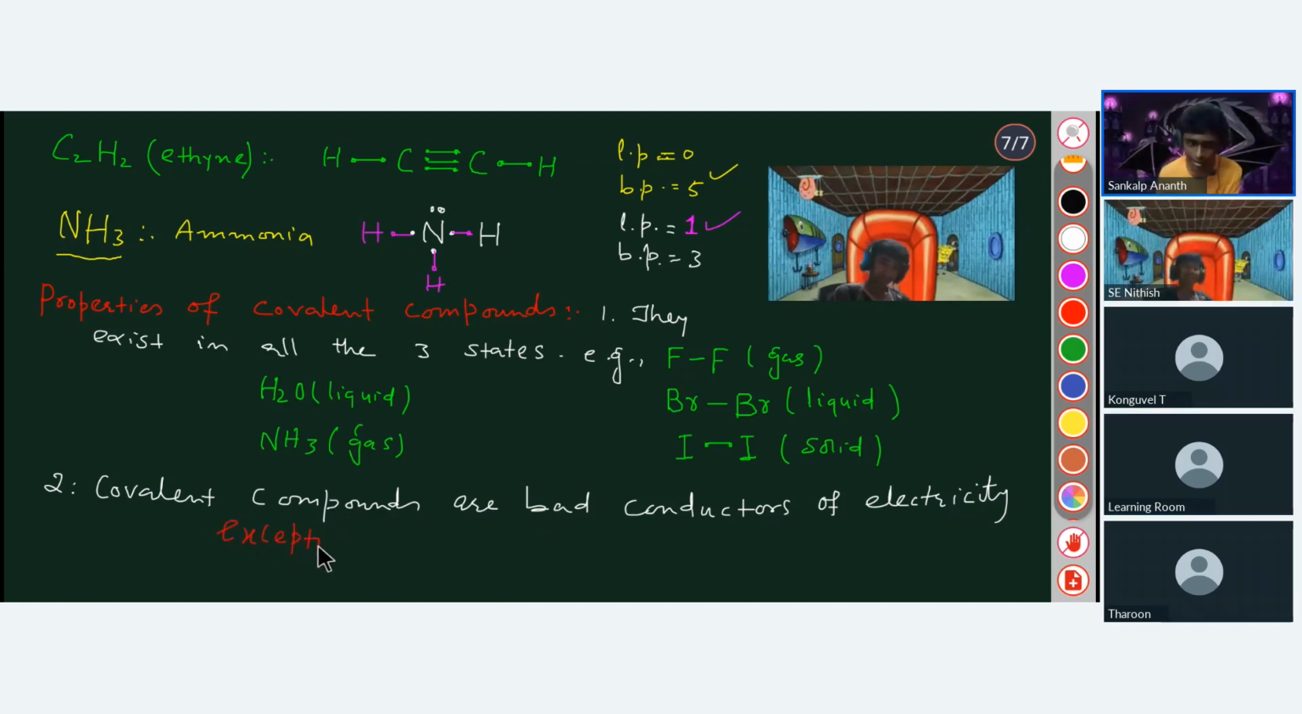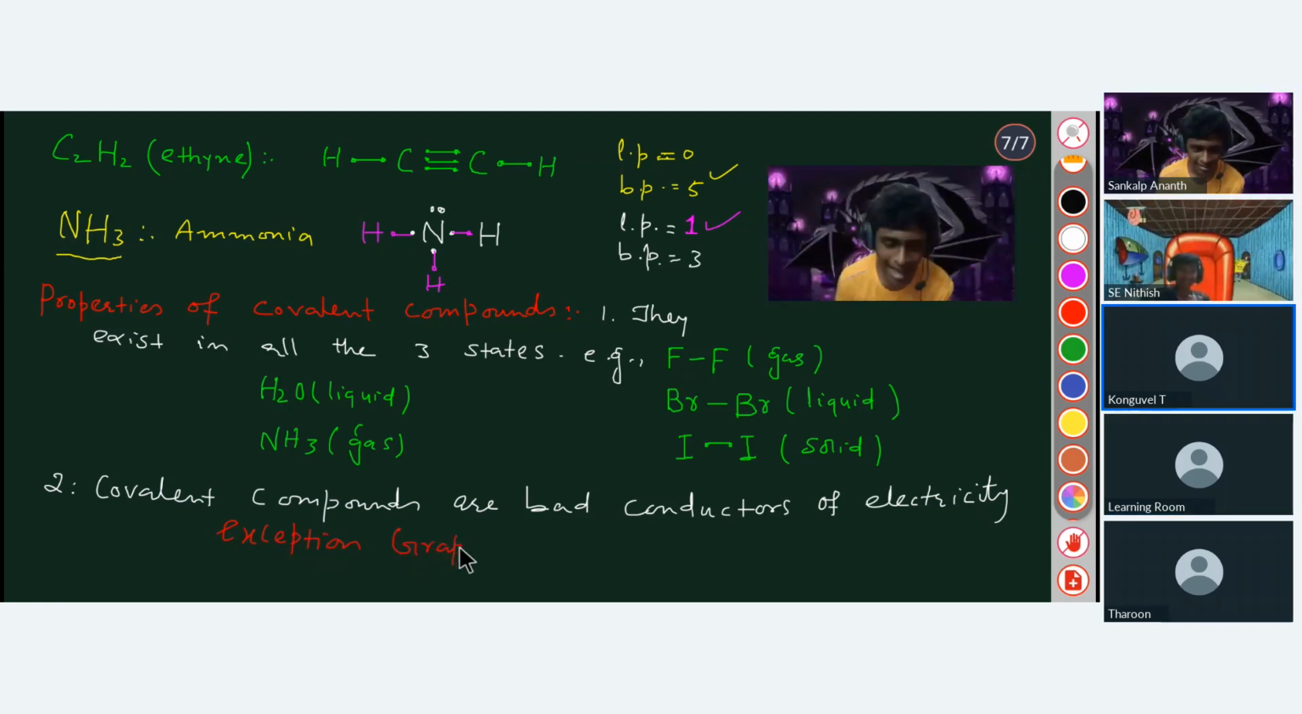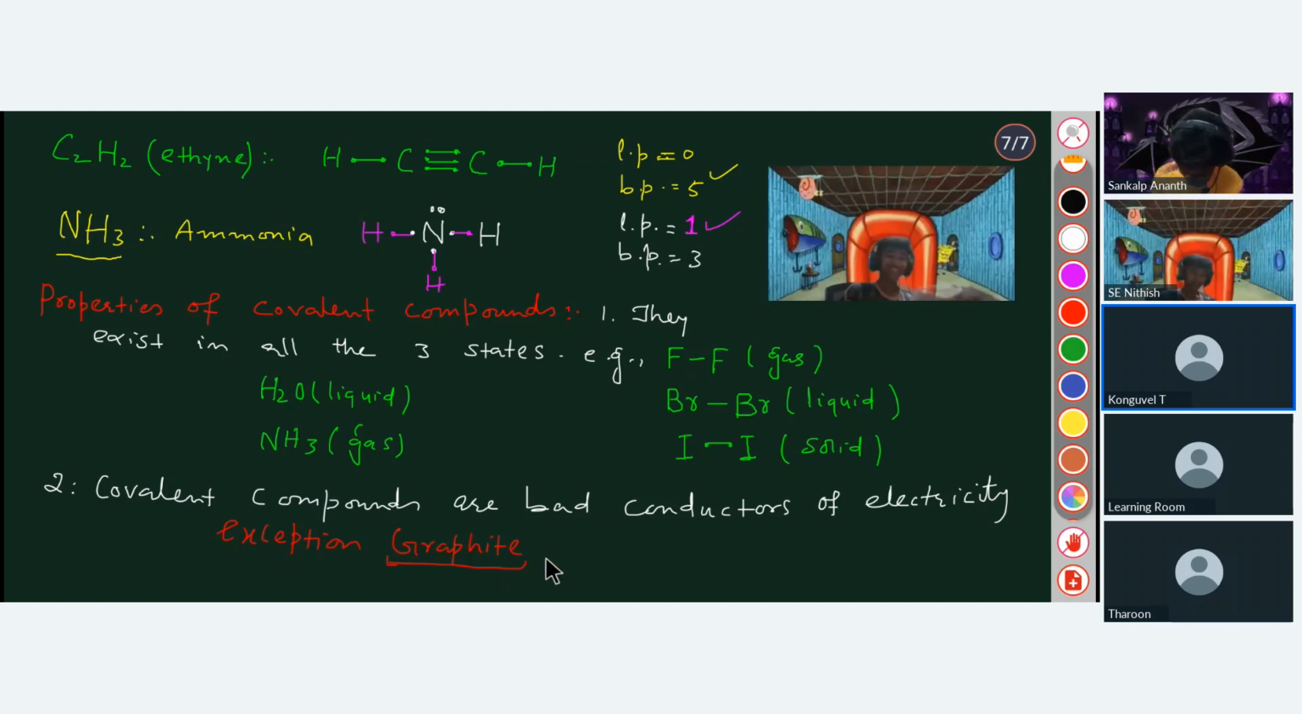Benzene? HCl? Graphite is a good conductor of electricity. Only graphite. In science, there are always exceptions. So you have to remember this.